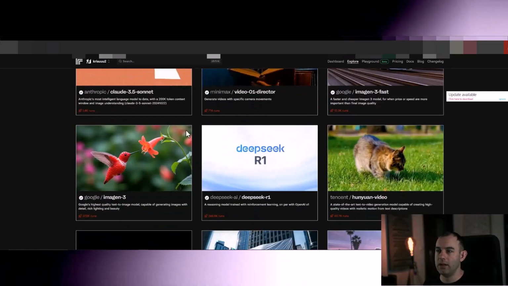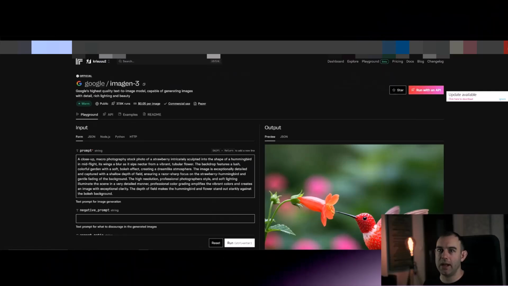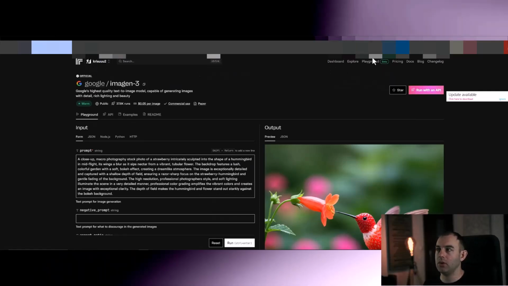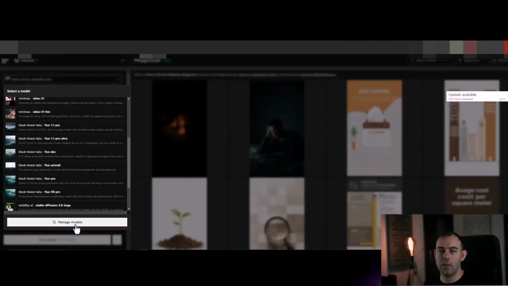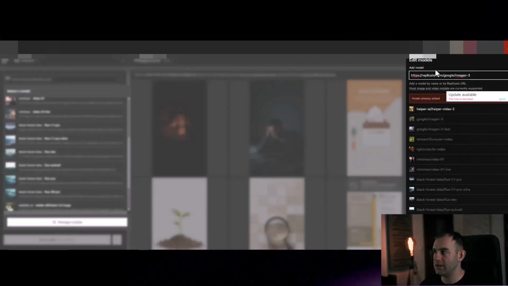Once you find the model that you would like to use, you can click on it and copy that URL. Then when you go to your playground, you want to do manage models in here, and you can just paste that URL, hit enter, and it will add to your list. But I have added this one already, so it doesn't let me. But this is how you do it.